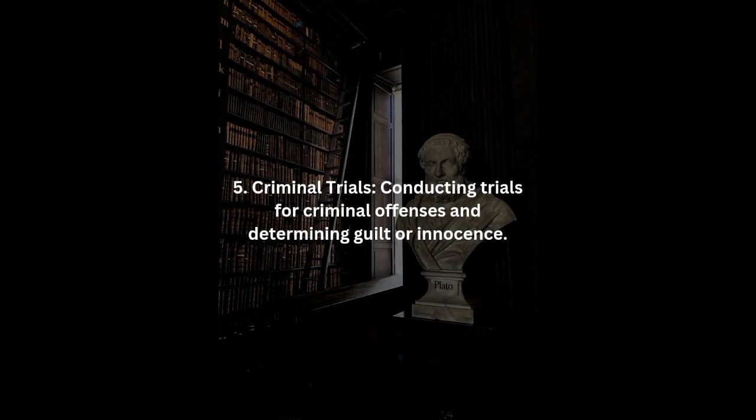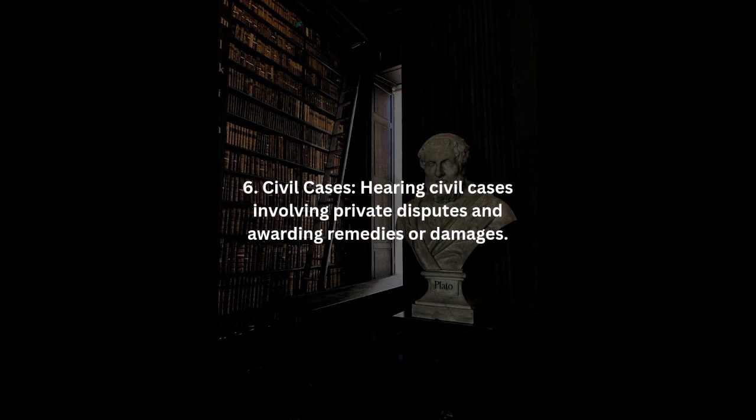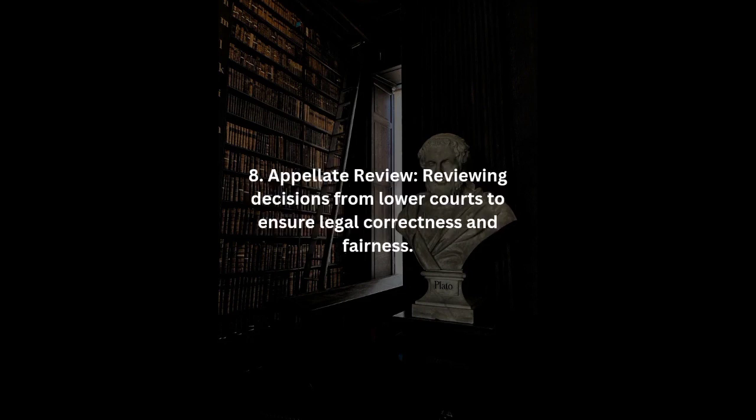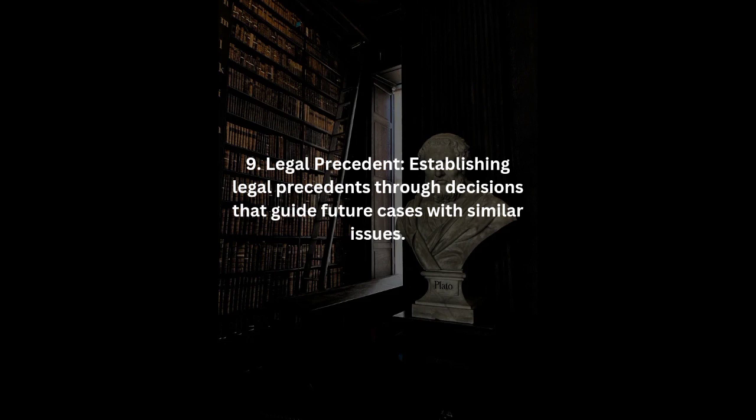Number 5. Criminal trials. Conducting trials for criminal offenses and determining guilt or innocence. Number 6. Civil cases. Hearing civil cases involving private disputes and awarding remedies or damages. Number 7. Protection of rights. Safeguarding fundamental rights and liberties through legal interpretation and application. Number 8. Appellate review. Reviewing decisions from lower courts to ensure legal correctness and fairness. Number 9. Legal precedent. Establishing legal precedents through decisions that guide future cases with similar issues.